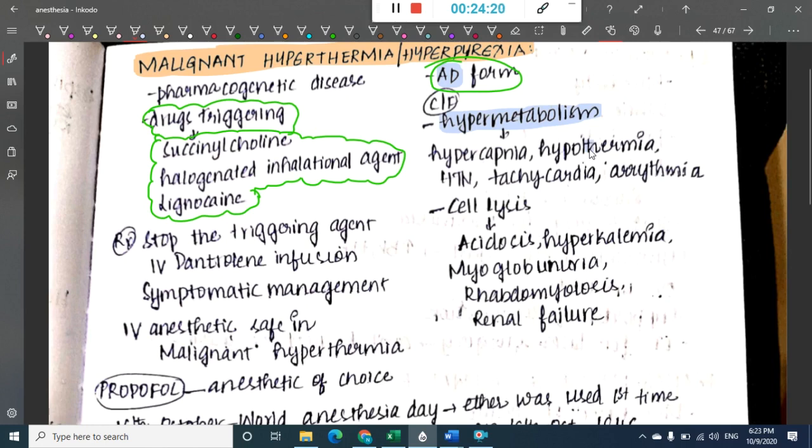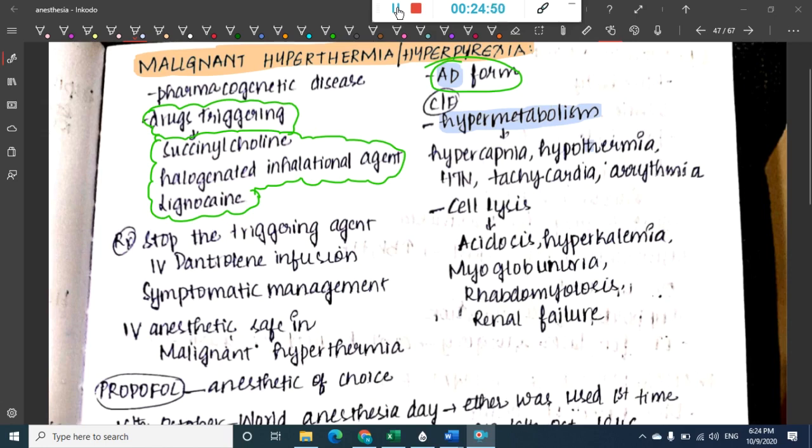It also, in the cell we have increased calcium. The cell contains potassium. The main intracellular ion is potassium. Once the cell undergoes lysis, the potassium is released into the external environment, causing hyperkalemia. So we have acidosis, hyperkalemia, myoglobinuria, rhabdomyolysis, renal failure which occurs due to cell lysis.